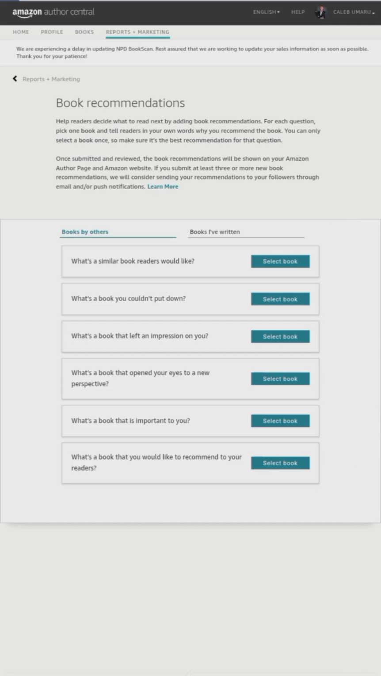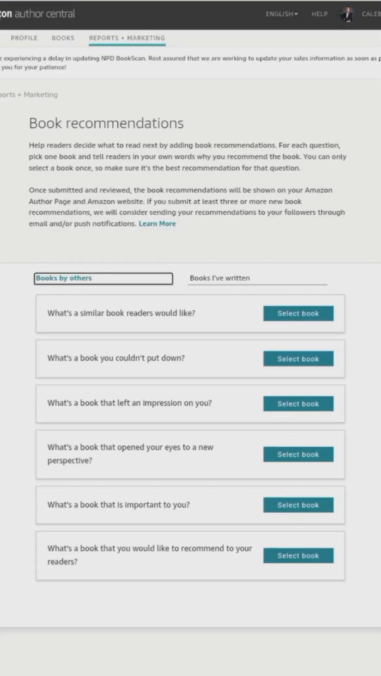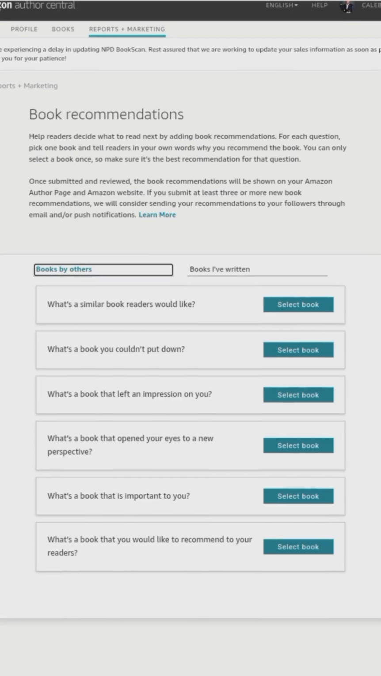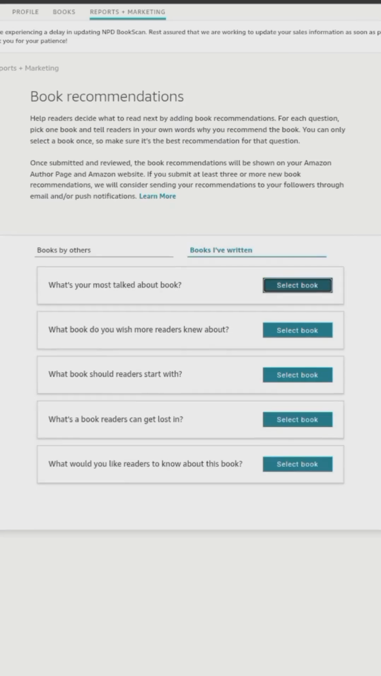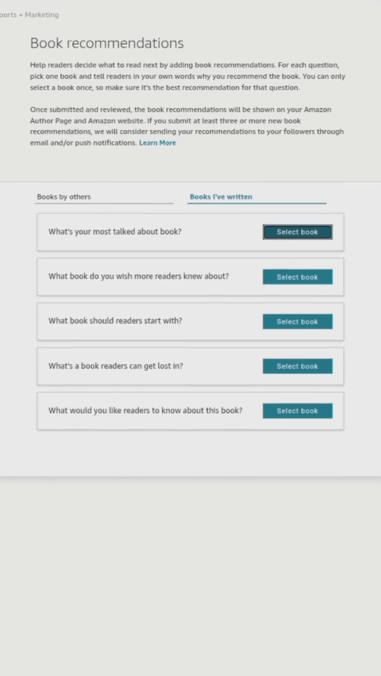So you can see in this particular page, we have 6 options here, which you can use to recommend books you want readers to read. It is saying once submitted and approved, the book recommendation will be shown on your Amazon author page and Amazon website. What this means is that once you send recommendations for some books here, Amazon is going to give those books visibility on your page as an author or on their website. So you see how the free promotion happens in this regard.